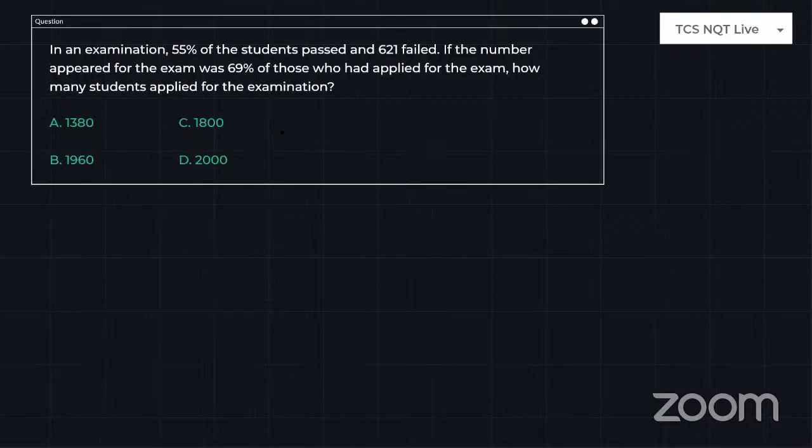So just look at here, the first question for today's slot. I waited around 3 minutes for some people to join. So people have joined, so let's do this.